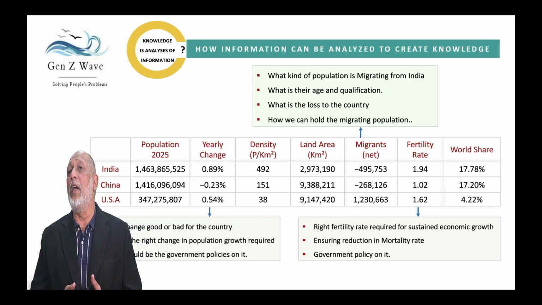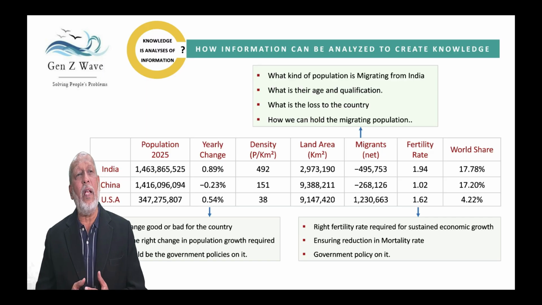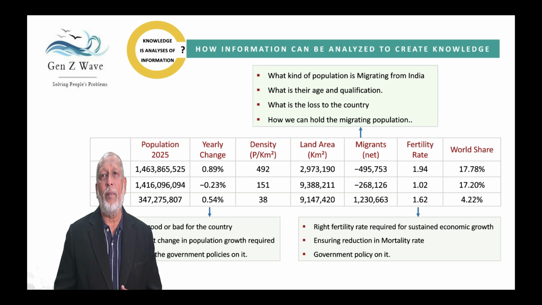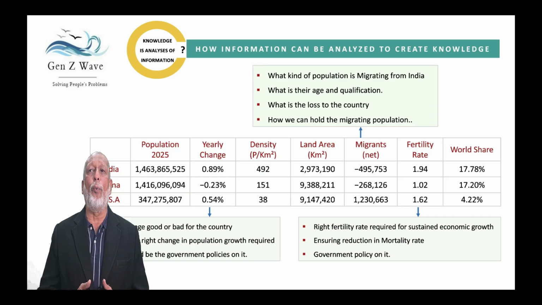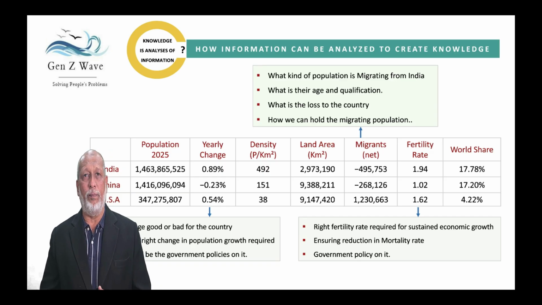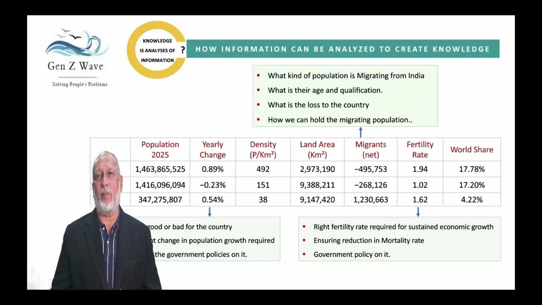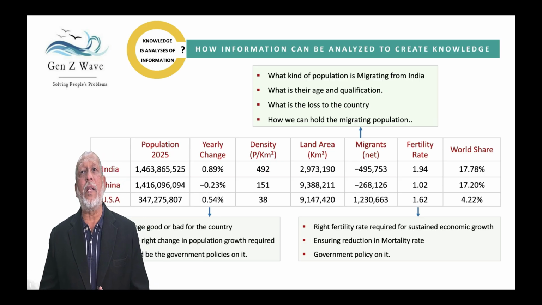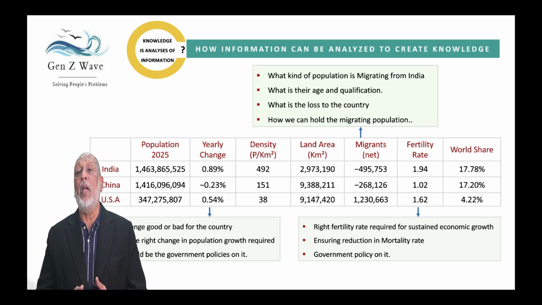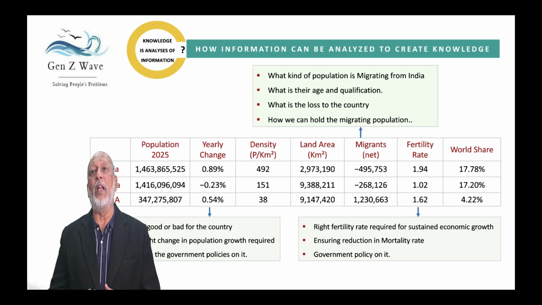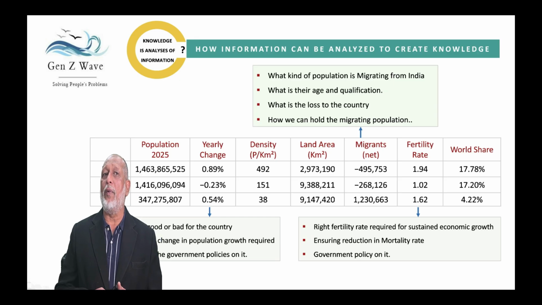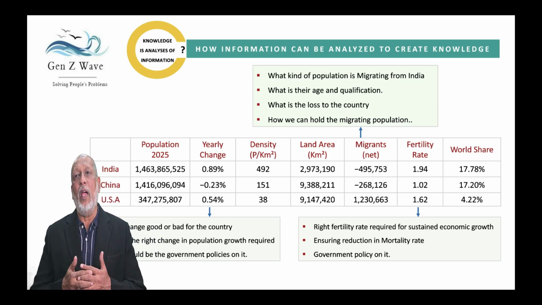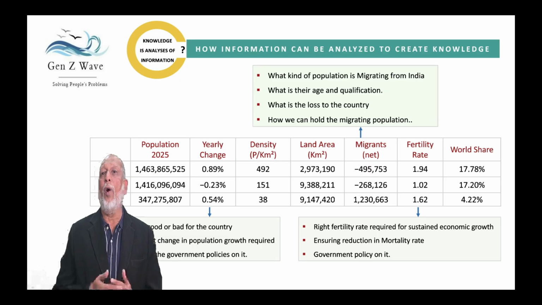The third data is fertility rate. Fertility rate is the size of the population. By different standards, it has been said that a country which has a fertility rate of 2.2 is fairly good to maintain its own culture. If you look at all the countries, the fertility rate is going down, and especially in China, the fertility rate is very low. This data will help different countries like India, China, and USA to decide what kind of